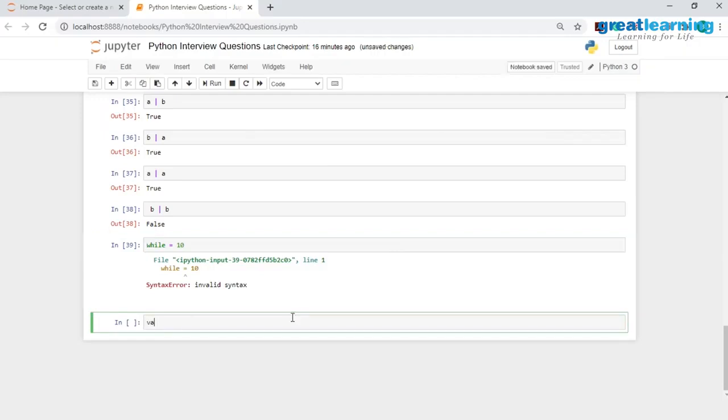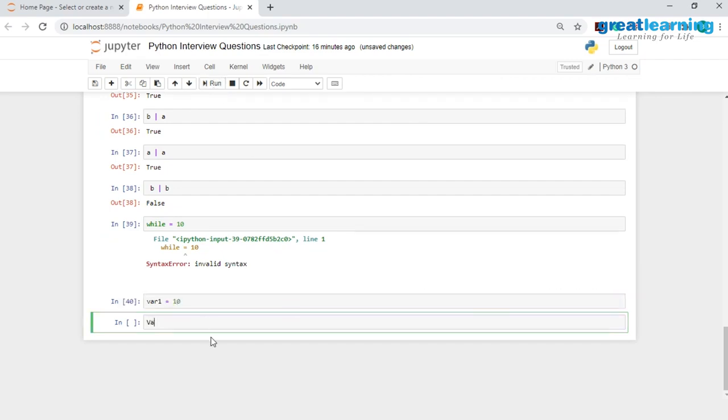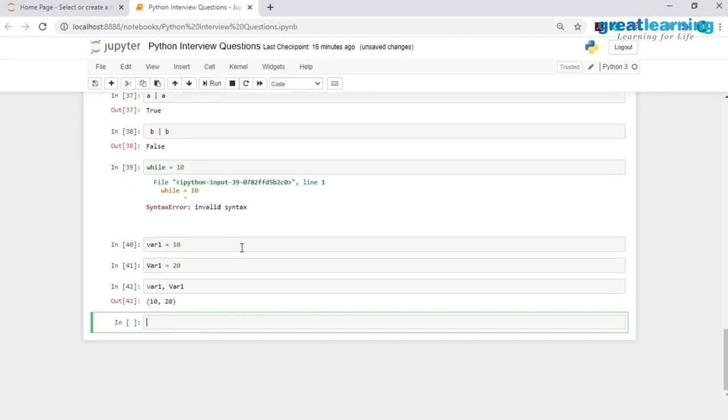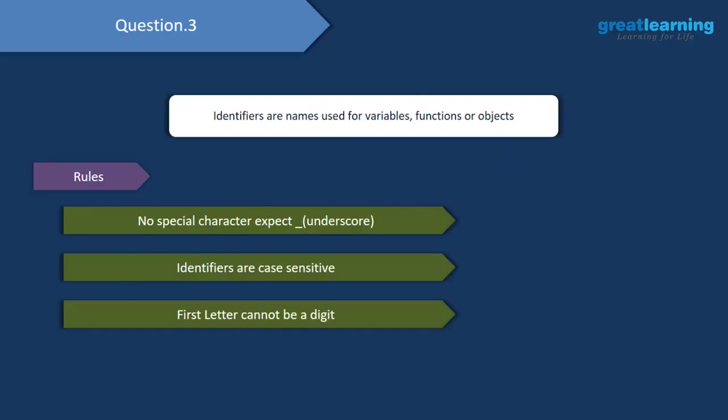Let me go ahead and create a variable called var1 and I will store the value 10 in this. Then I create a variable called Var1 where V is capital, and this time I am storing the value 20 inside this. Now when I print out var1 with small v and Var1 with capital V, you would see that I get 10 and 20. So the Python interpreter treats both of these variables as different. var1 with small v is different from Var1 with capital V for the Python interpreter.